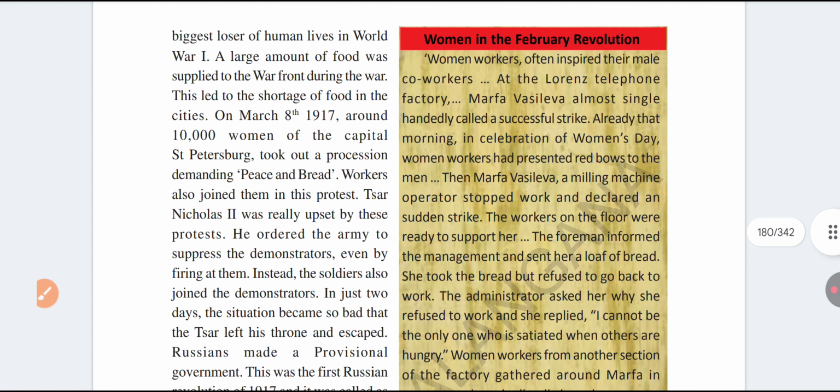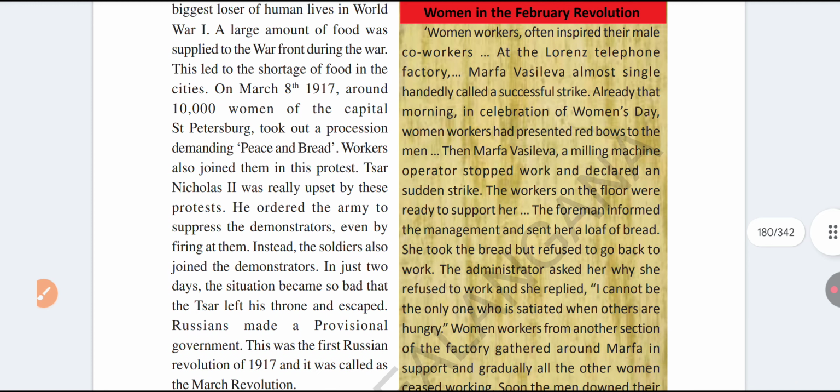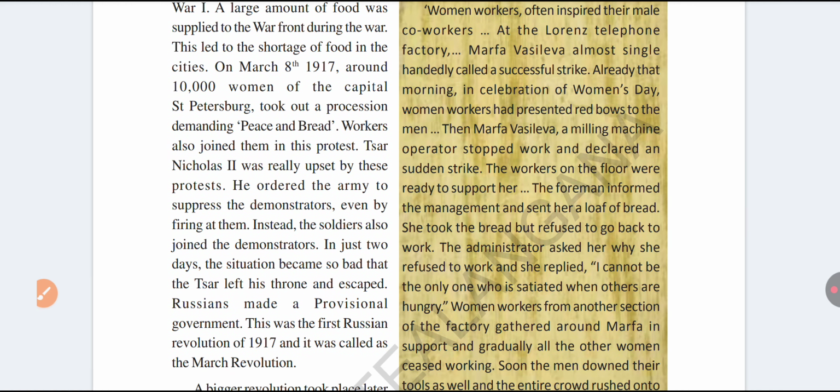So the Tsar left his throne. Tsar Nicholas II left his throne and escaped from Russia. Russian liberals and aristocrats made a new government. The government's name is the Provisional Government, formed by liberals and aristocrats in Russia. This is the first Russian revolution, which occurred in 1917.